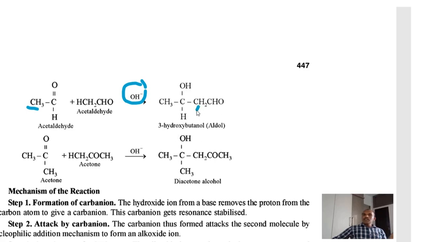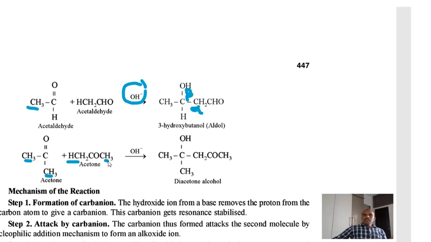This is the alpha hydrogen and this is beta. It is known as aldol condensation. Here acetone also has alpha hydrogens. These are alpha hydrogens.